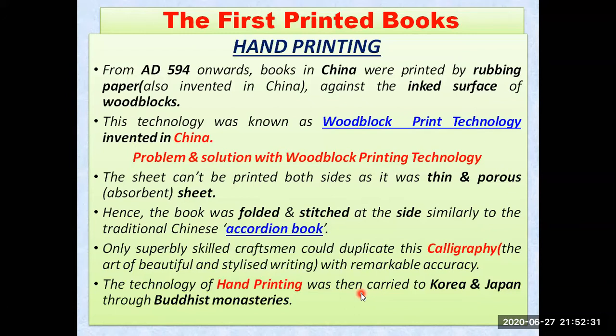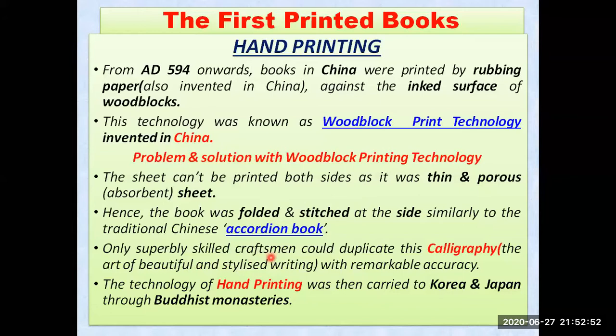There is no chance of erasing or backspace, there is no delete key. So you must be very accurate while you are arranging the letters and making the final printout. That is why only superbly skilled craftsmen can do that particular work.